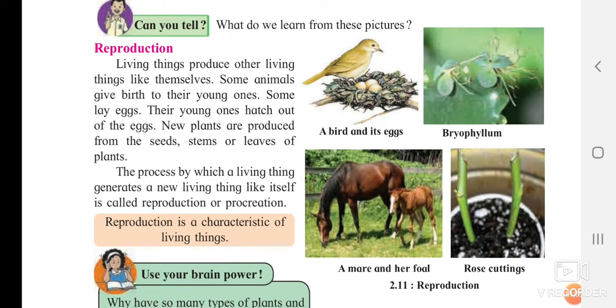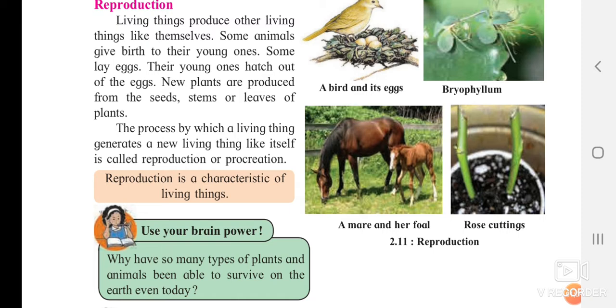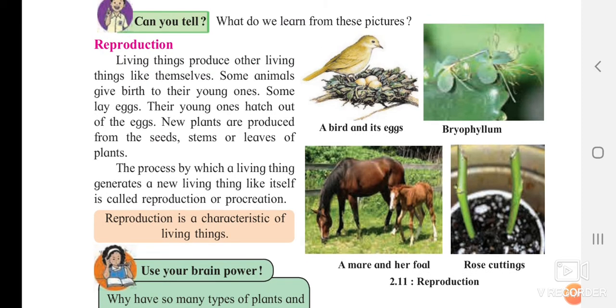If you observe these pictures given aside, a bird and its eggs, the bryophyllum, the mare and her foal, and rose cutting. What are these? So we'll see that part. We'll start with our reproduction. Living things produce other living things like themselves. The living things which are there, they are producing another living thing the same as themselves.